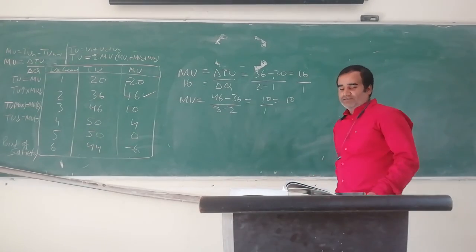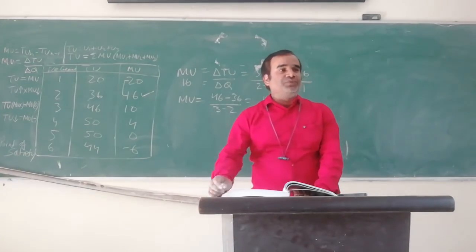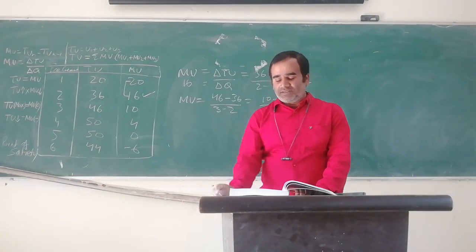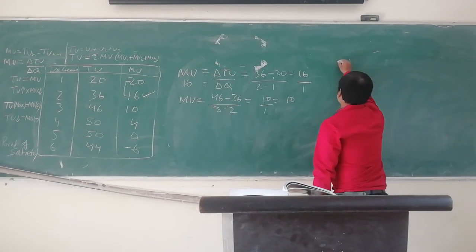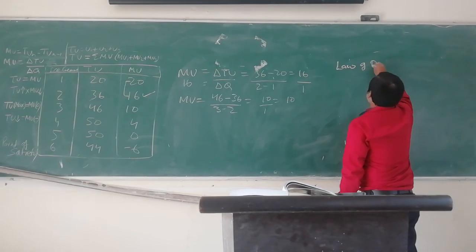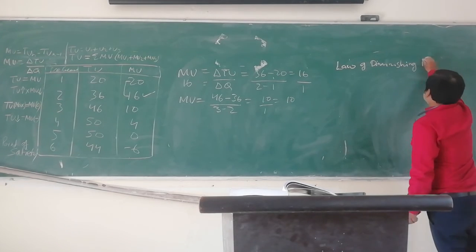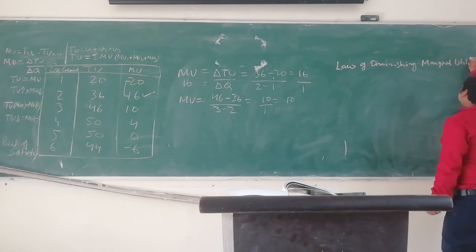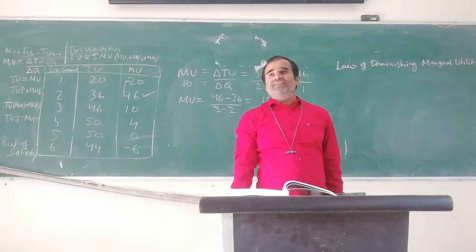Next, I've already explained this table, but we have to do it. Law of diminishing marginal utility. So in the textbook it is generally given very lengthy.